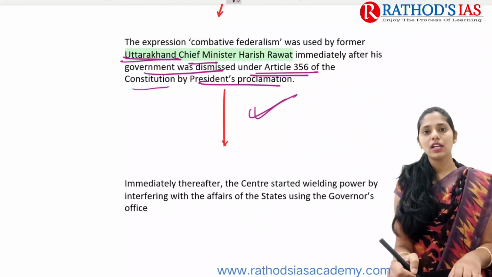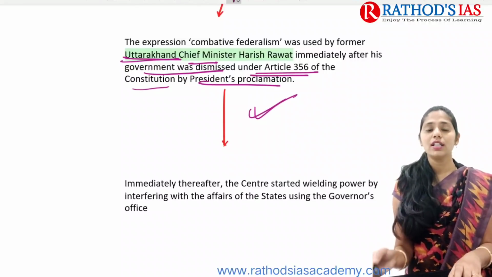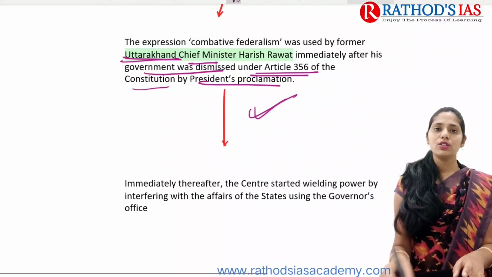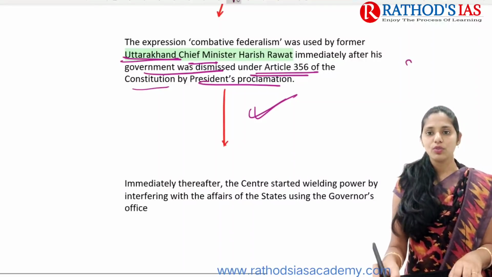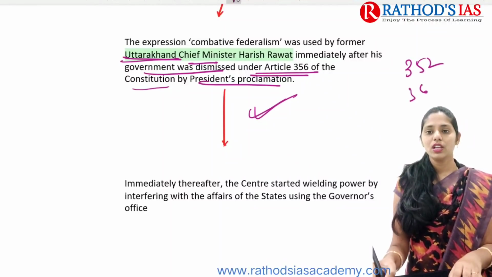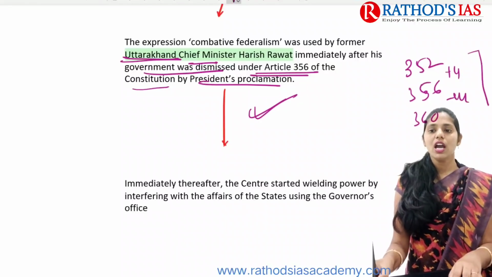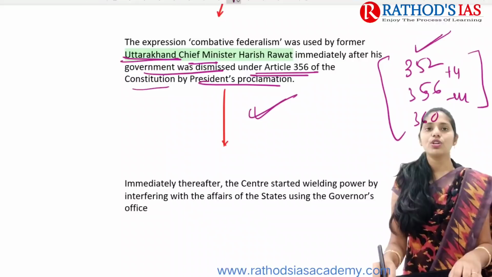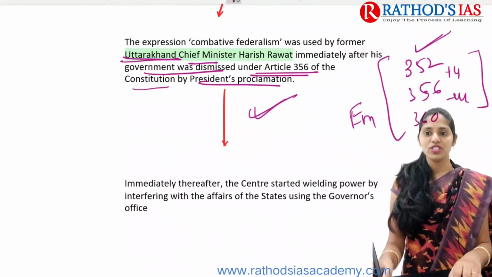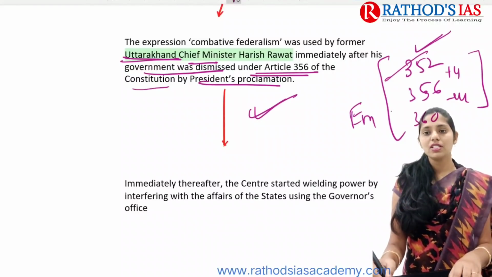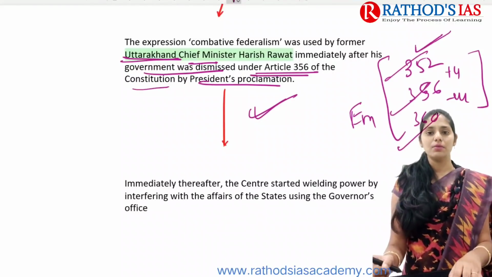Actually, Articles 352, 356 and 360 mainly talk about our emergency provisions. These are the articles which are talking about emergency provisions: national emergency, President's rule, and financial emergency.